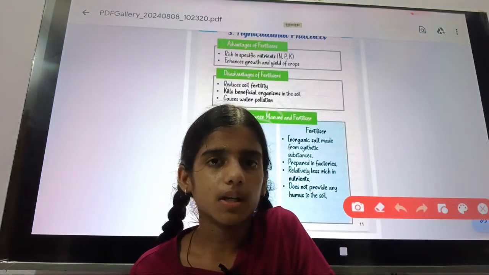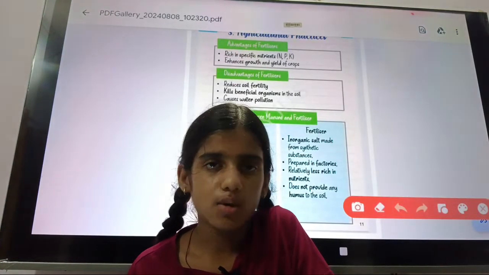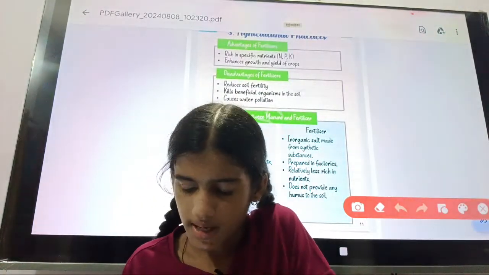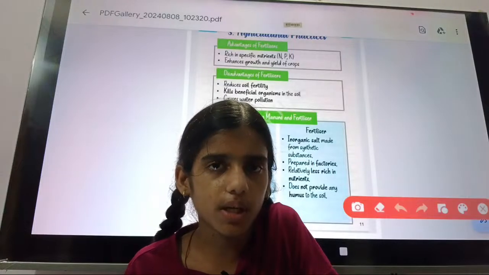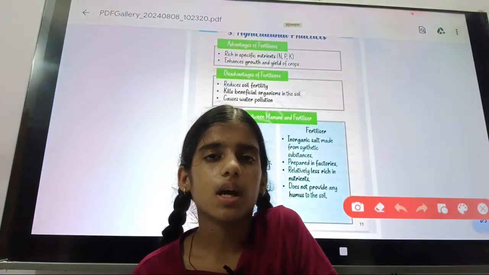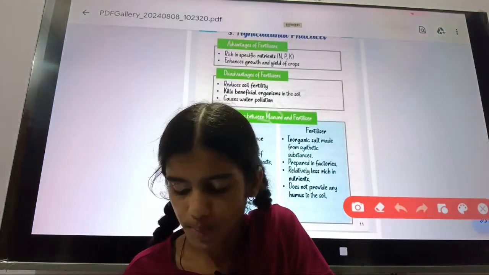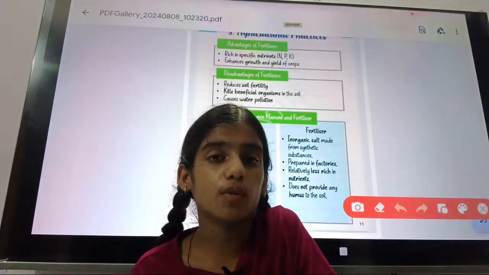It contains essential nutrients such as nitrogen, phosphorus, and potassium, and it enhances the growth and yield of crops. It can help in the growth of crops. Okay, these were the advantages of fertilizer.